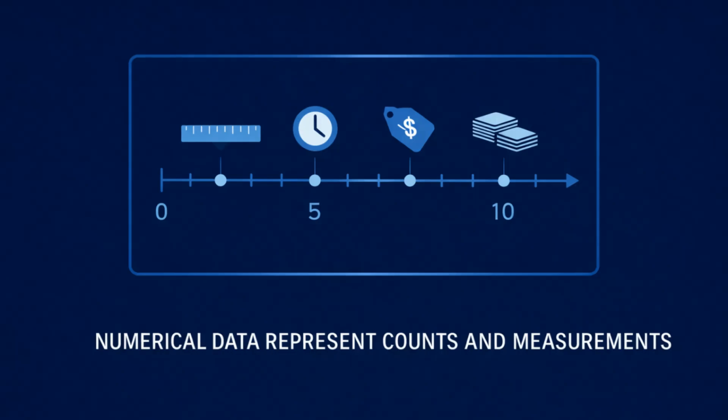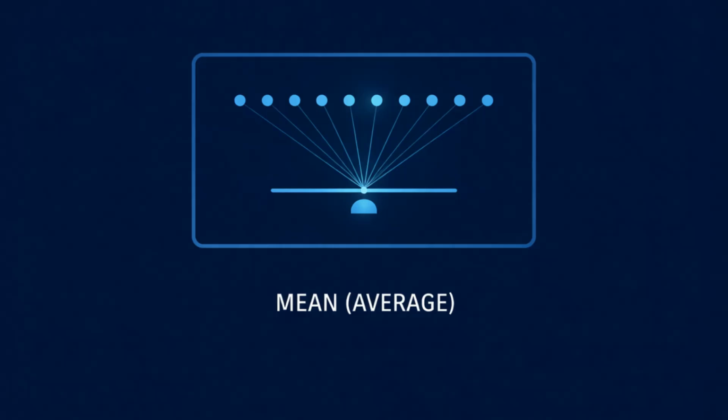Other data are numerical. Numerical data represent counts or measurements. Examples include test scores, hours worked, commute distance, rent, gas prices, height, weight, or number of credits. With numerical data, you have several ways to describe what is typical, and the best choice depends on the situation.